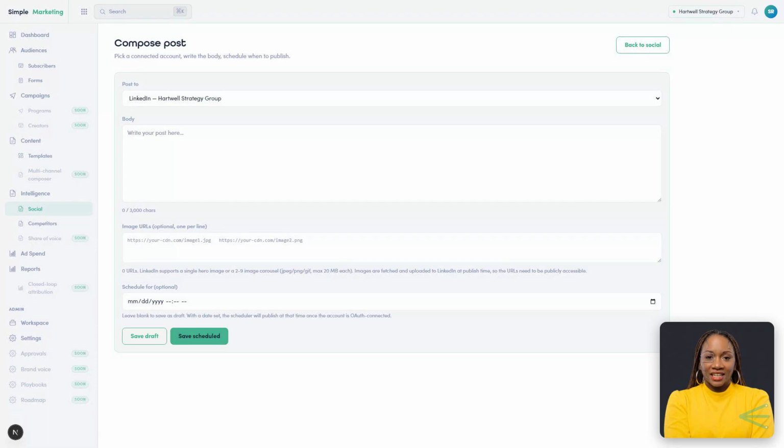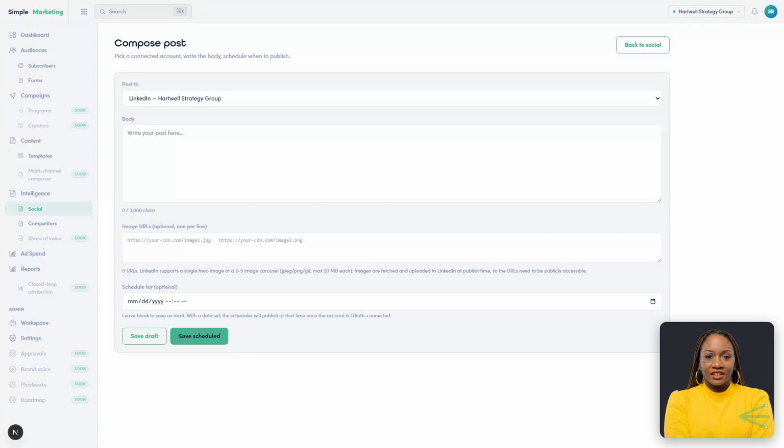First, pick the connected account. The channel sets the rules. Each platform has its own character budget, and the composer enforces the right one for the account you picked. Write past the limit, and the composer tells you before you save, not after the platform rejects it. The counter keeps you honest as you type.